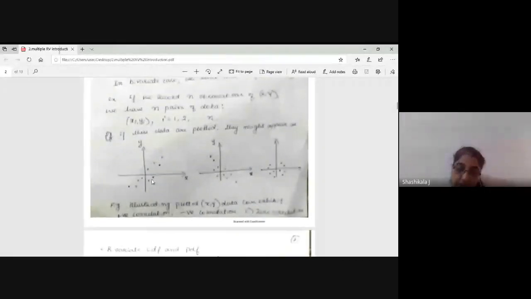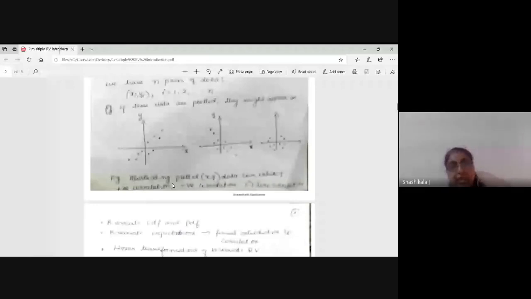We will see what is correlation, what is positive correlation. Depending on your function, positive correlation means if one variable increases, there may be a chance that the other variable also increases. If one variable decreases, there is a chance the other variable also decreases. Otherwise, if there is no relation between them, that is zero correlation. It is like independent events. We will see that later, but now we will see the bivariate CDF.